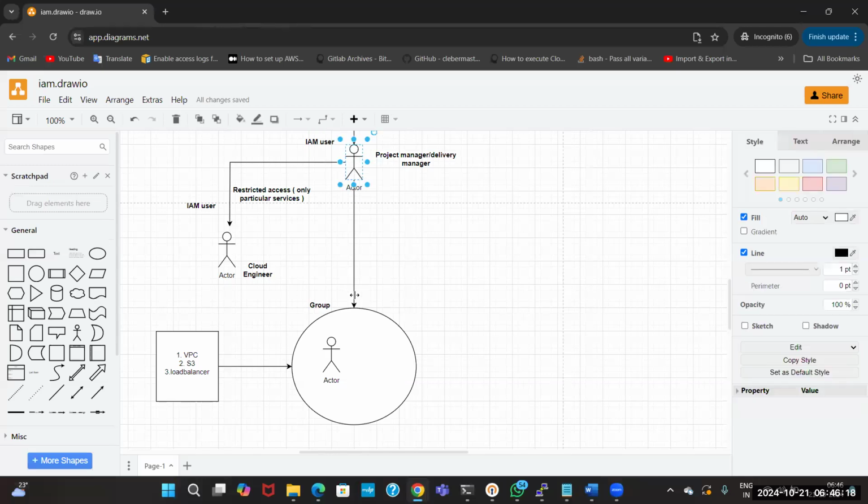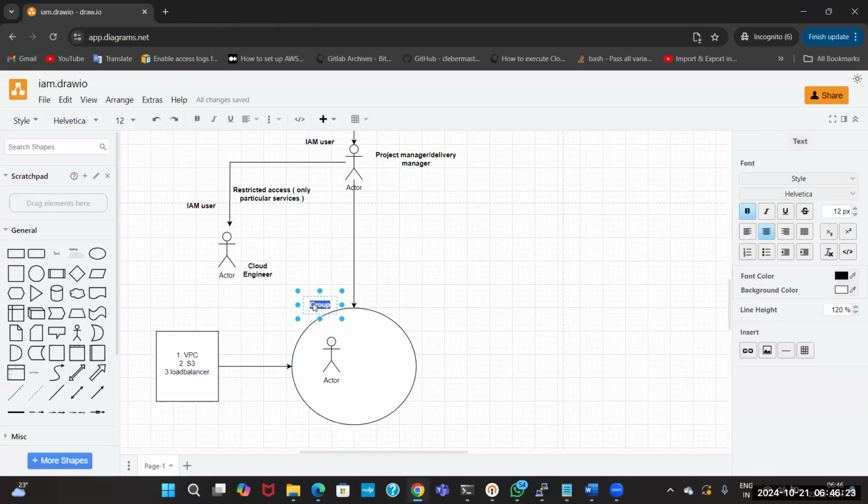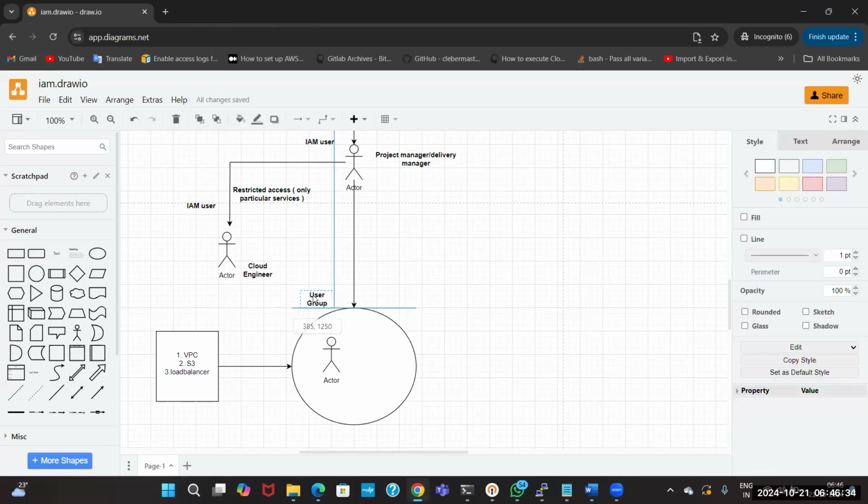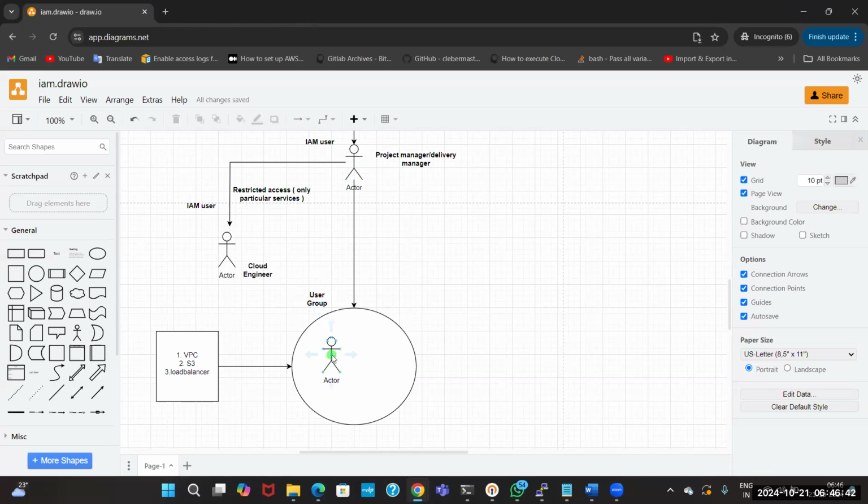The project manager creates a group, and this is called a user group. Let me write it down as user group. We will see all this in practical, don't worry about it. Whenever a new person joins the organization, he will be added to this group, where this member already has the complete access because the group has the complete access.